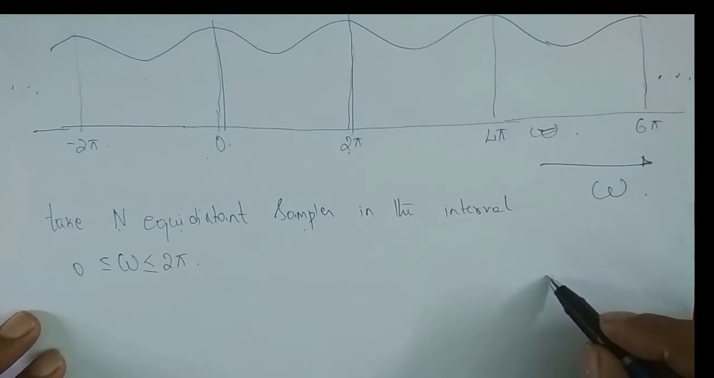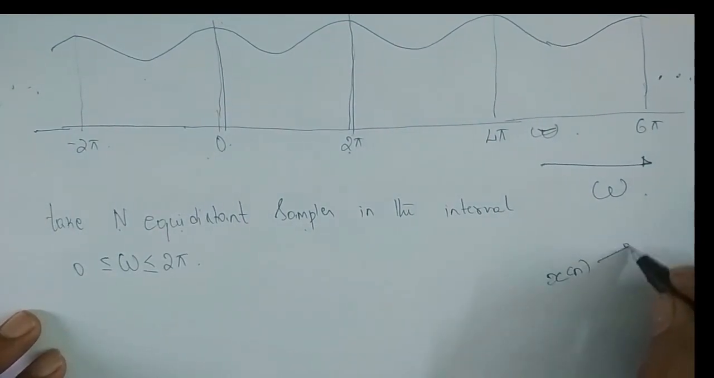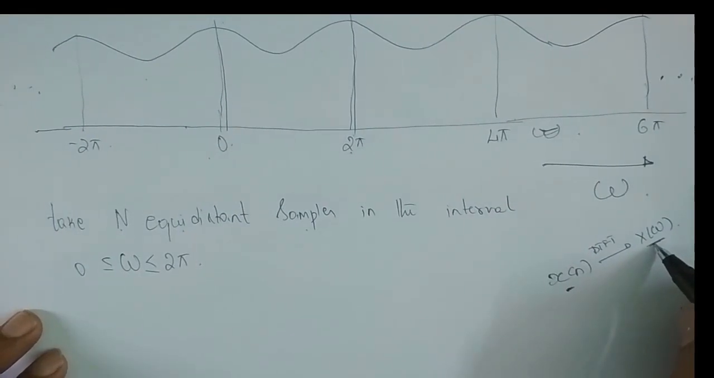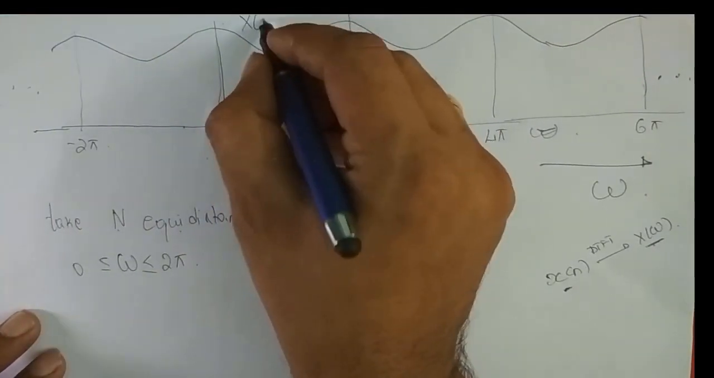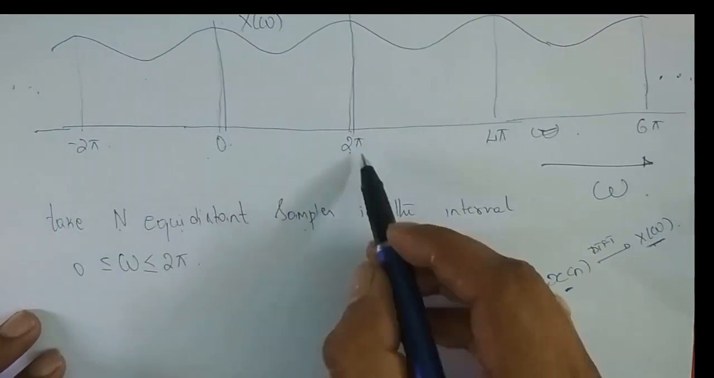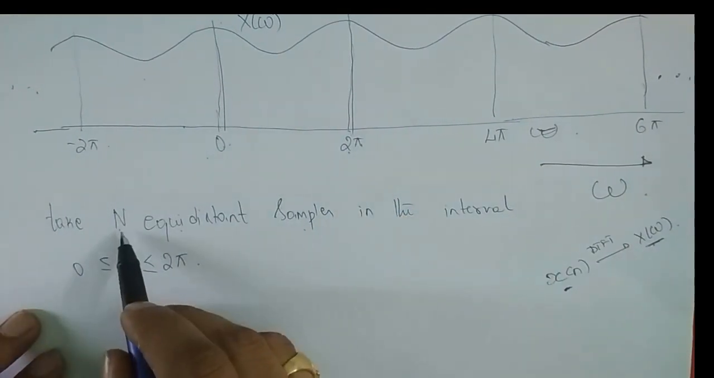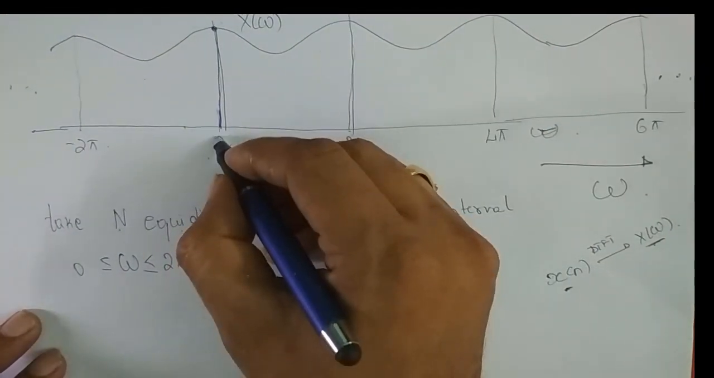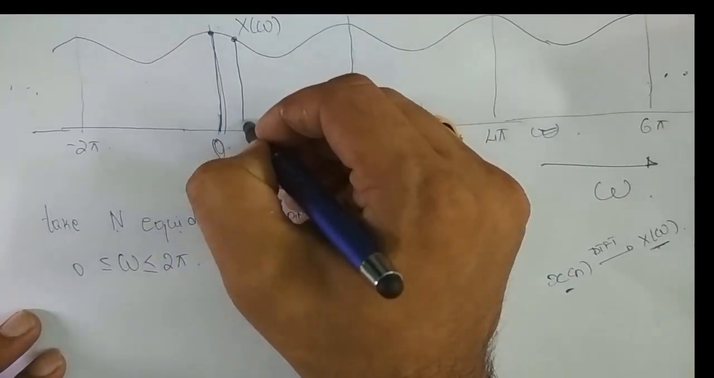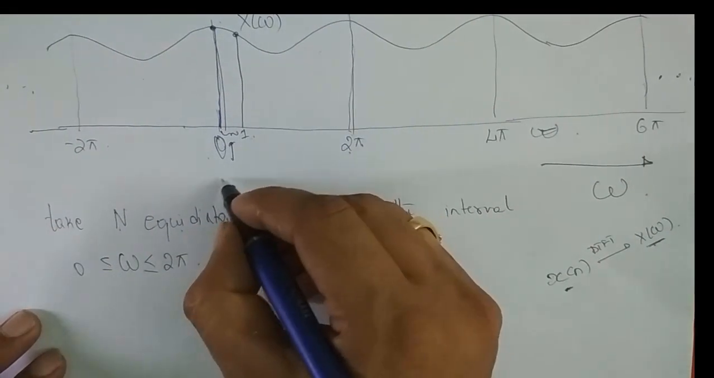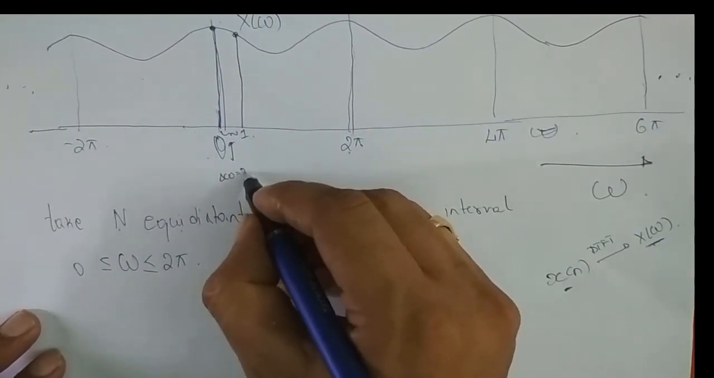We had x of n, which is in the time domain. We took its DTFT and got X of omega, which is in the frequency domain. Now I need to sample it. I'm choosing the interval from 0 to 2 pi, and taking N equidistant samples. My first sample is here, say the 0th sample. I take the next sample, call it 1. The distance between these two is called delta omega, and the spacing is 2 pi. Why 2 pi?